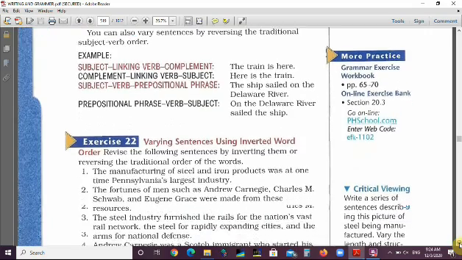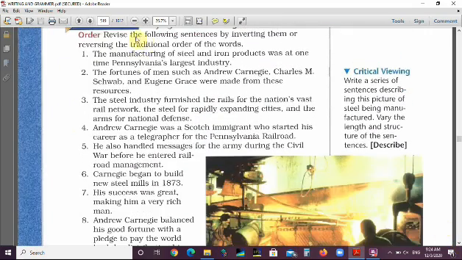Here we have an exercise. Revise the following sentences by inverting them or reversing the traditional order of the words. The manufacturing of steel and iron products was at one time Pennsylvania's largest industry. We can begin here. Pennsylvania's largest industry was at one time the manufacturing of steel.